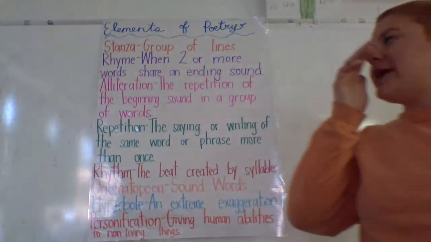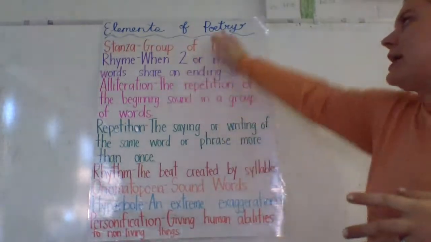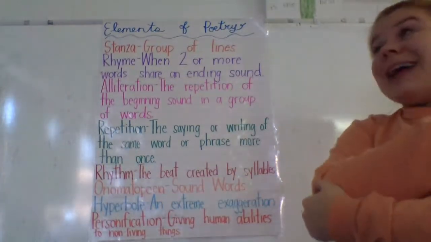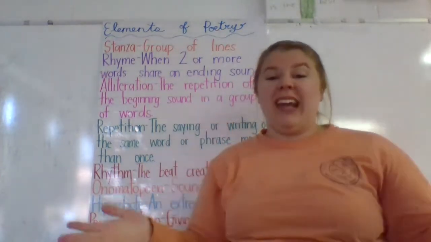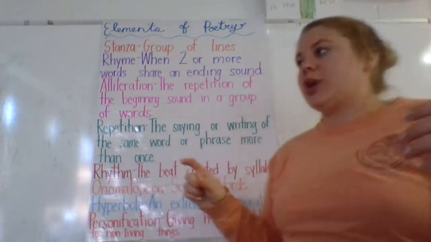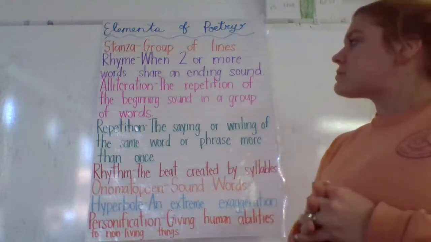Okay, so we are going to start some poetry. So this unit is on poetry, but first we need to know some of the elements of poetry. So a stanza is a group of lines. When you think about any other kind of writing, you've got paragraphs. A stanza is what we call it in poetry, where there's groups of lines and they're separated by spaces.